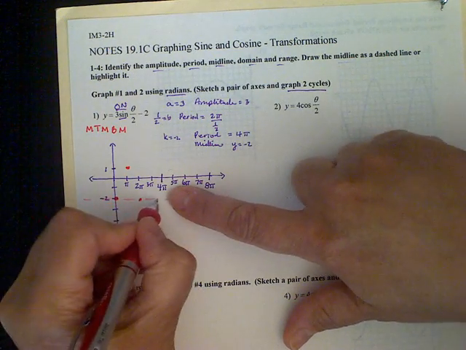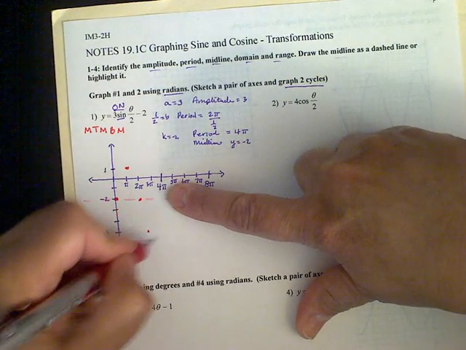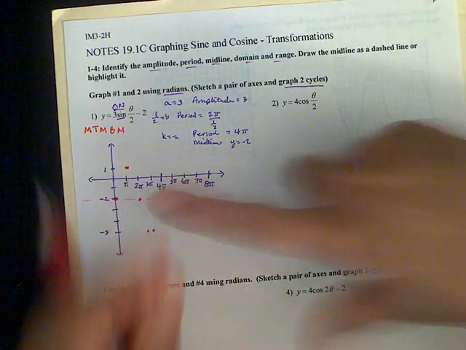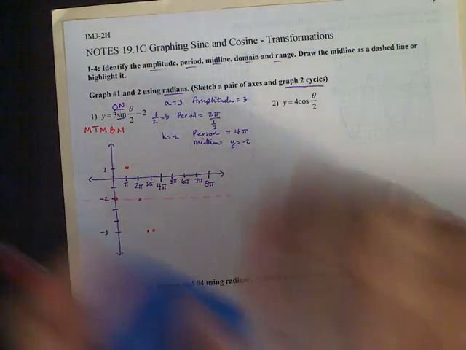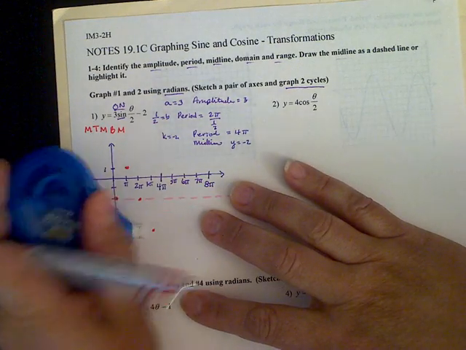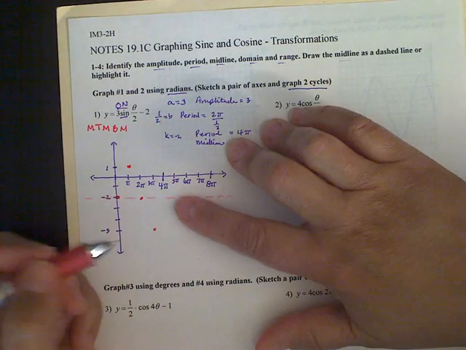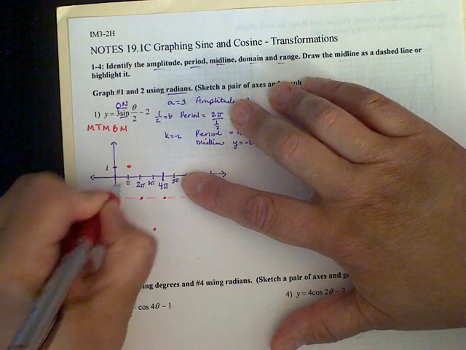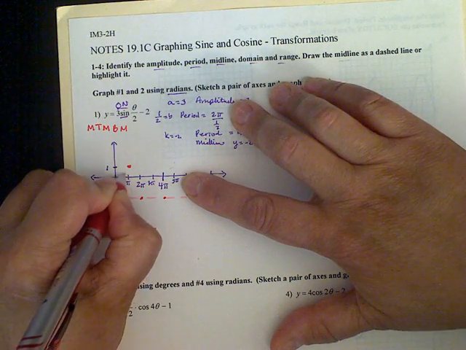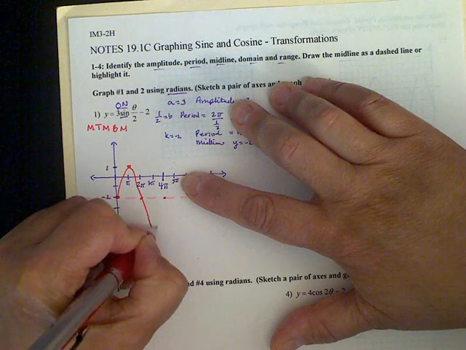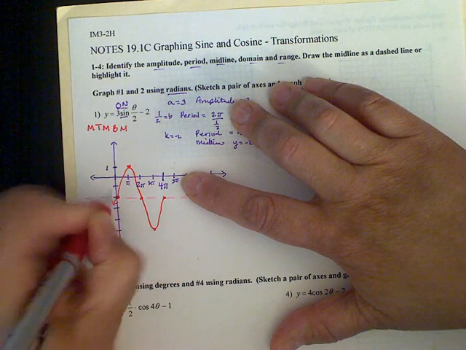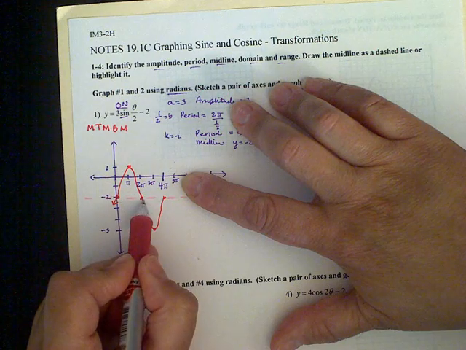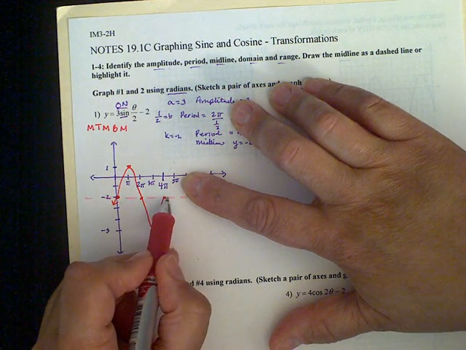And then at 4 pi, and I'm trying to see how accurate that is. It's kind of hard not doing it on graph paper, but we can still estimate, and I'm okay with that. If this was a test, I would give you graph paper to use. And then here, we're going to go back. That gives me 1 period. Notice that I started here, then I came back around, and now it's just going to repeat itself.